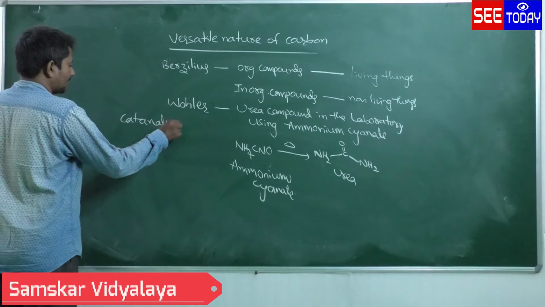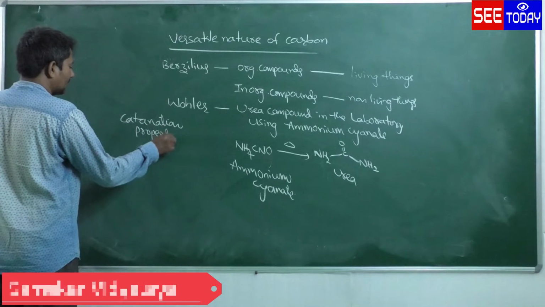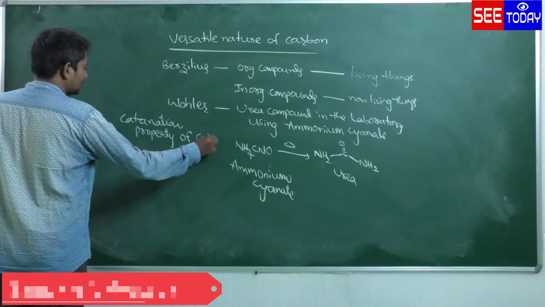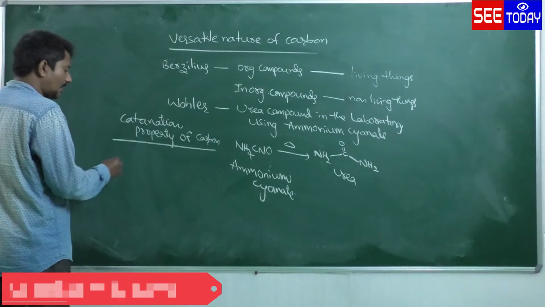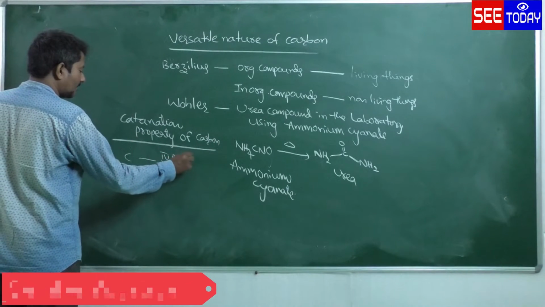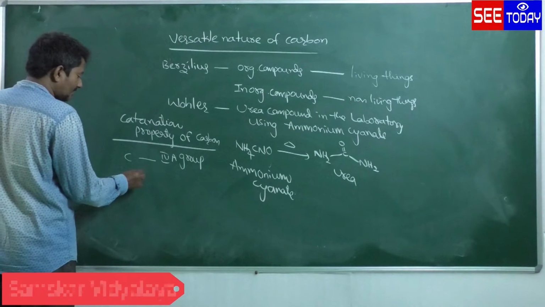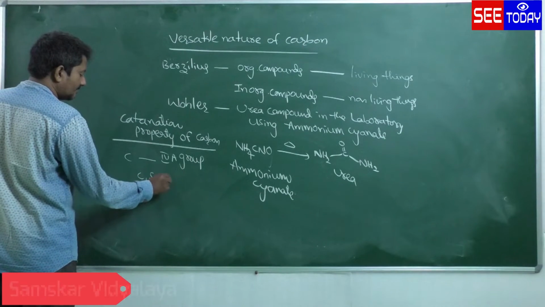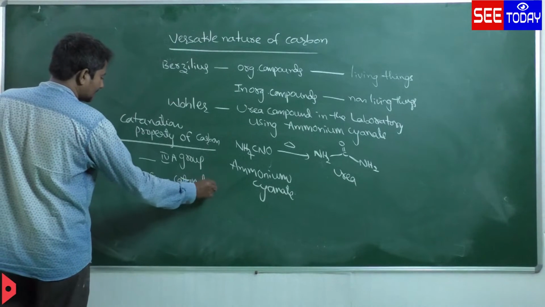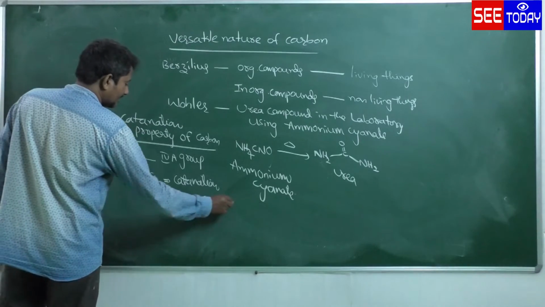Catenation property of carbon. What is this catenation property? Carbon belongs to the 4th A group family, so silicon is also there. Carbon and silicon will exhibit the catenation property. Catenation means an element which can form chain-like structures.